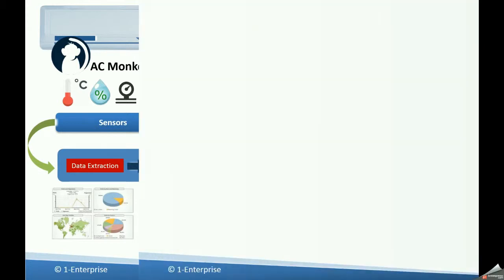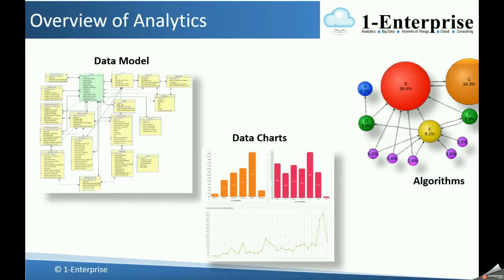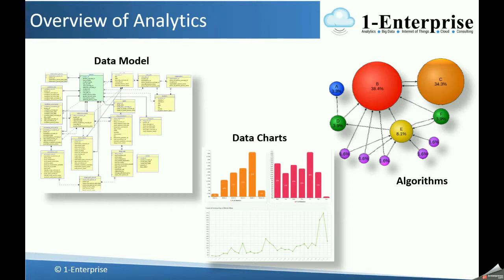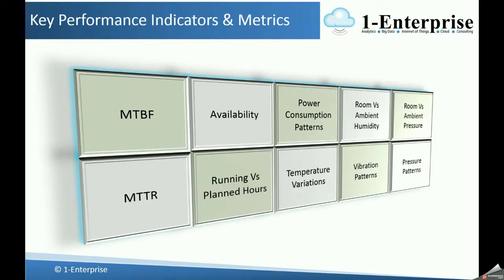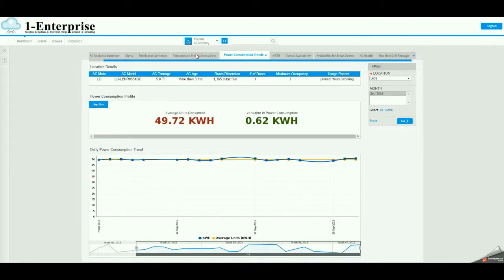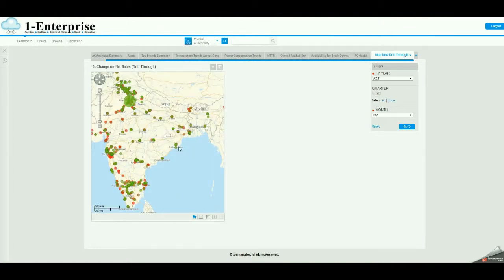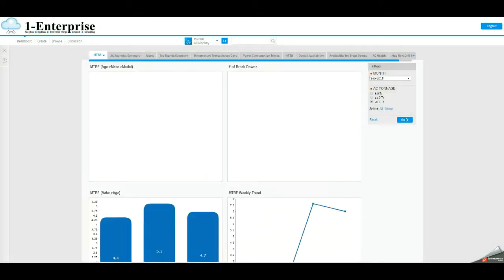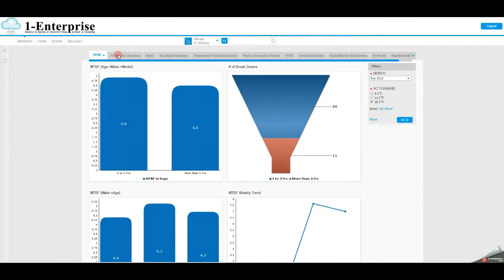The solution is enriched with a library of data models, data charts, and algorithms. Newer KPIs and metrics can be created as per industry best practices, which can ensure long-lasting value proposition to all the consumers of AC. Rich and new generation visualization ensures slickness of the solution and keeps it contemporary. Ability to deploy new generation visualization across web, smartphones, and tablets ensures easy and anywhere access to critical information.